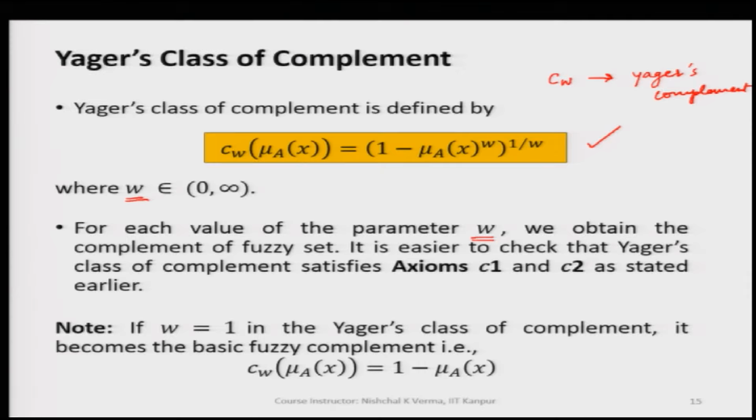And here also, if we take w equal to 1, we land up in the basic fuzzy complement.